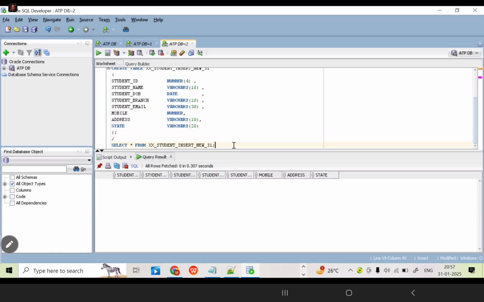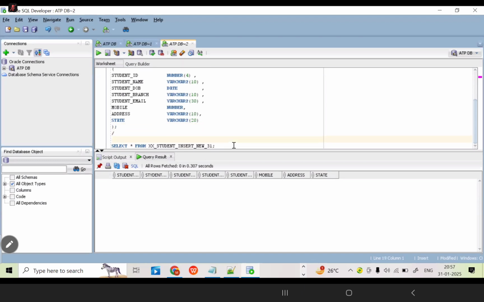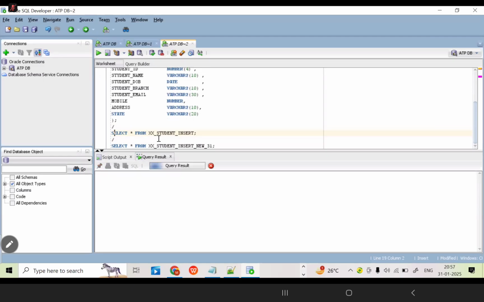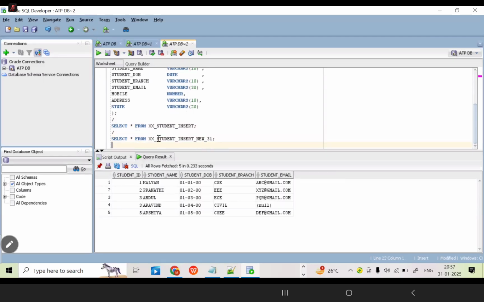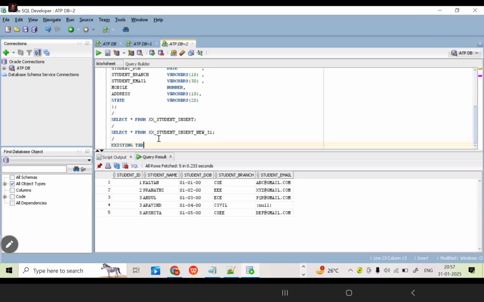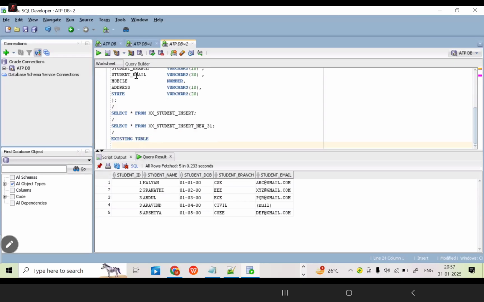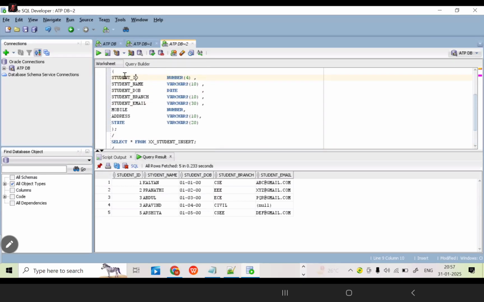One by one, I am going to write it here for understanding purposes. What is our old table? Select star from the student insert table. This is the existing table, correct? This table has some rows and columns. First, I am going to clearly mention here: existing table. Now, what columns are there in the existing table? Just copy all the columns one by one. Student ID.